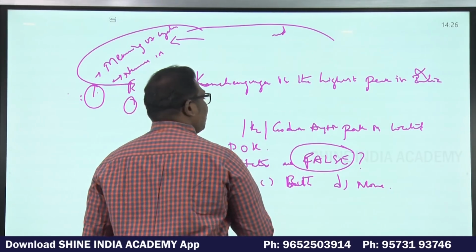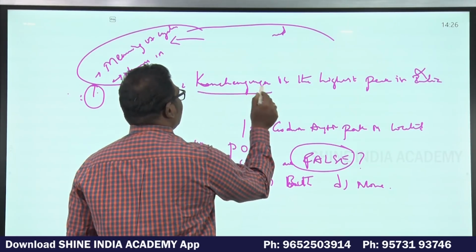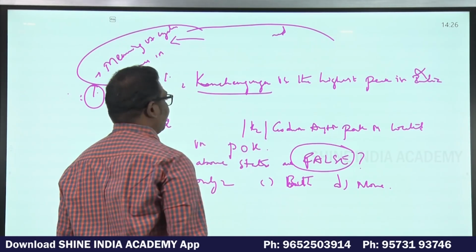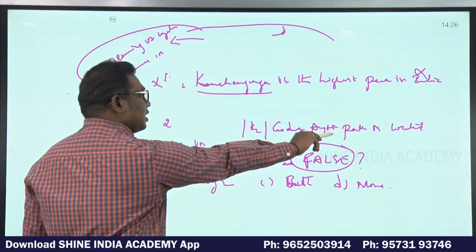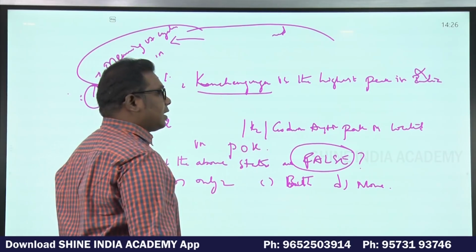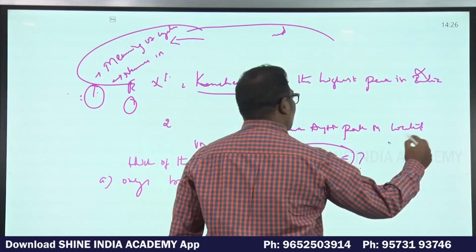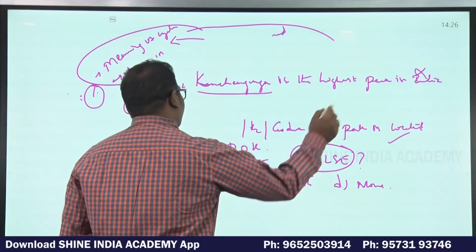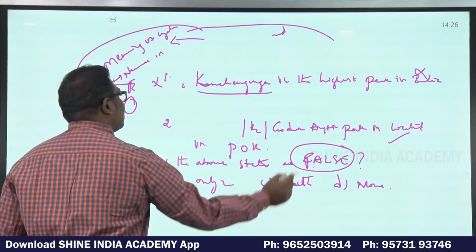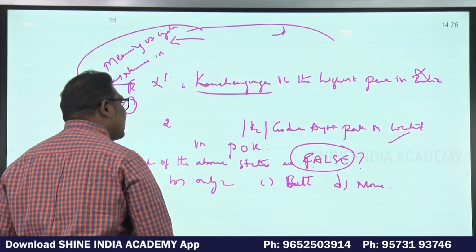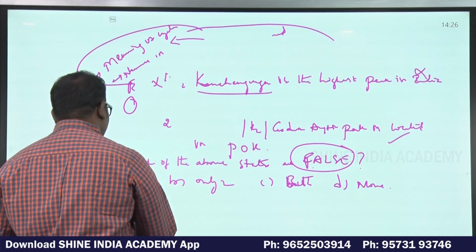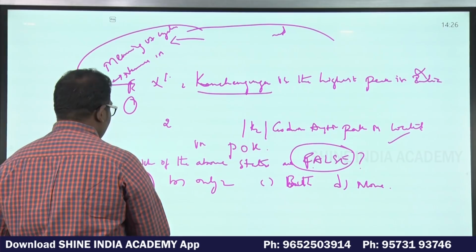So Karakoram is the highest peak. That's why Kanchenjunga is not the highest peak. This statement is wrong. K2 Godwin Austen Peak is located in Pak occupied Kashmir. This statement is true. So, the asked question is which is false statement. So, which is false here? Only one is false.